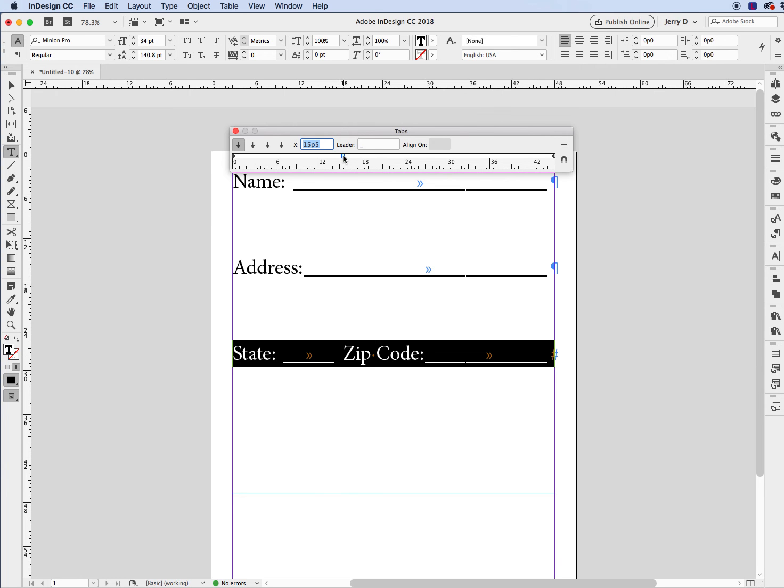So by doing it this way, you're giving your forms more control and more accuracy. That is why, when you're building a form that needs to have rules in there, you want to use your tab stops with the underscore leader fill. Okay, hopefully that helps.